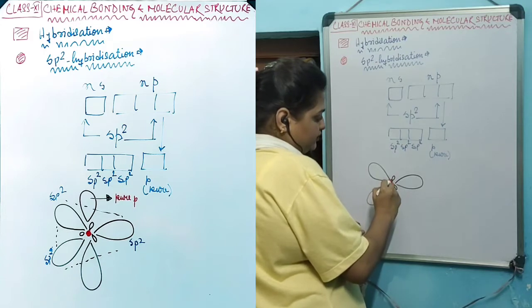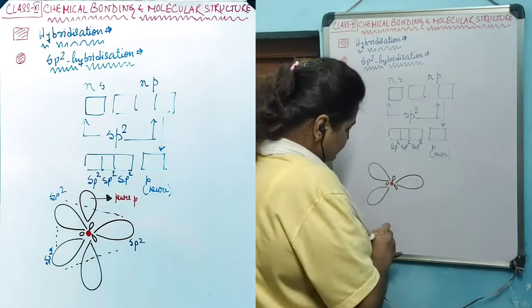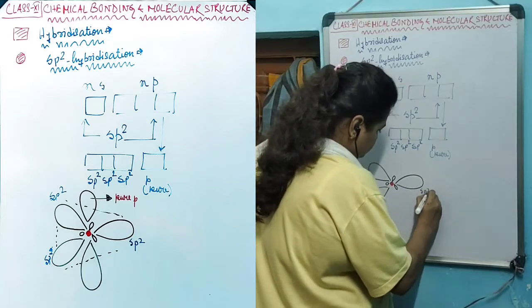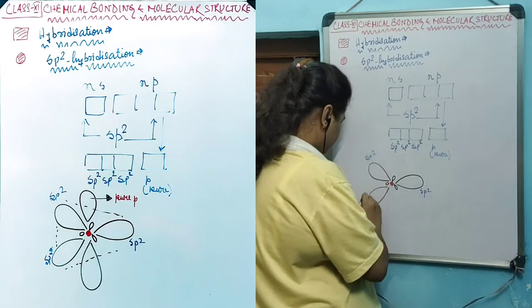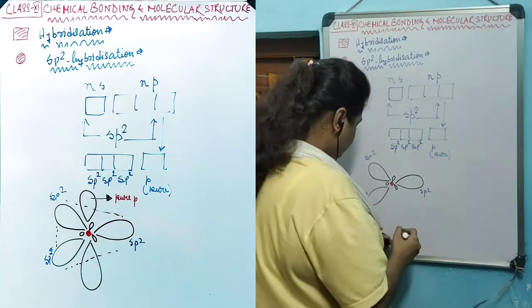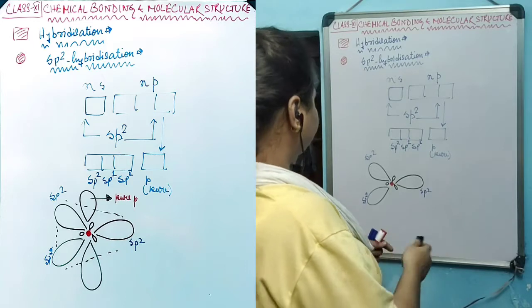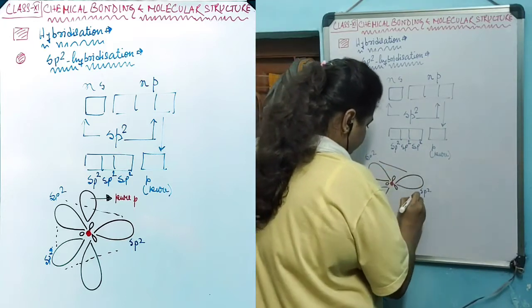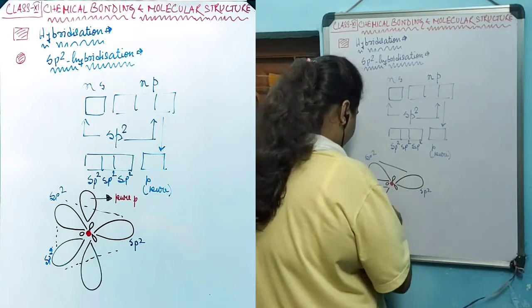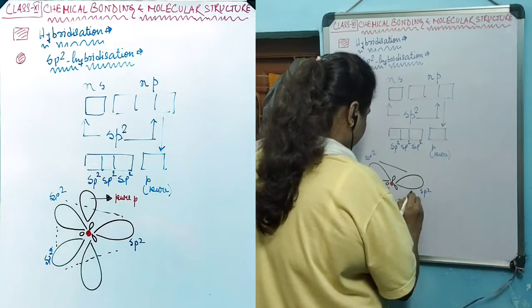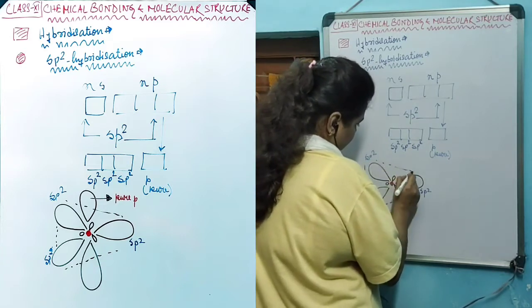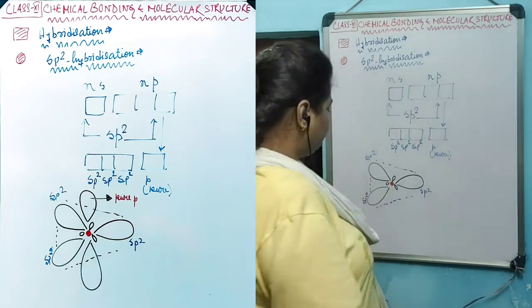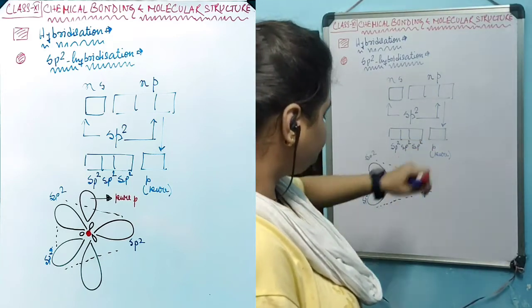So all these 3 are the hybrid orbitals of sp2. And these 3 lobes are found to be situated on the same plane, the plane of the molecule.